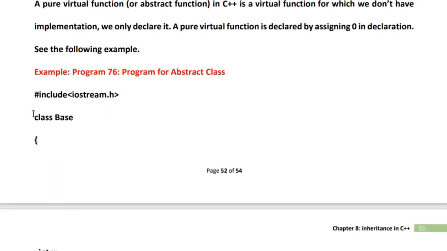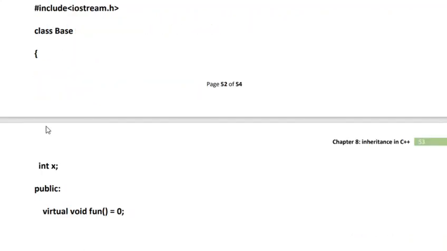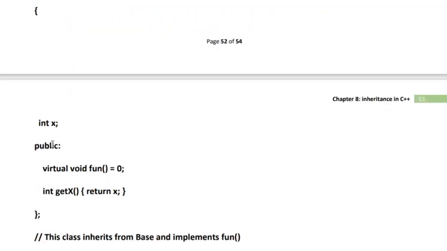So just see here, we have a very simple example. We have a class base where we have data members and member functions. We have a single data member that is x, and we have two member functions, fun and getX. Now fun here is declared as a pure virtual function and the declaration is initialized with 0. So here, based on the requirement of the derived class, we'll have different definitions for function fun.